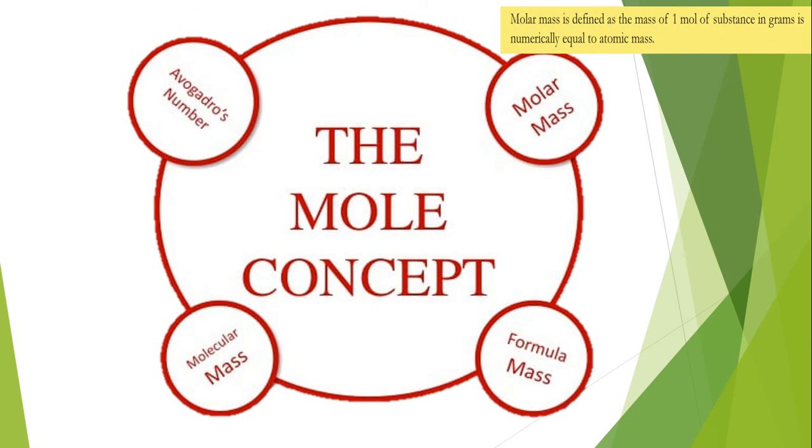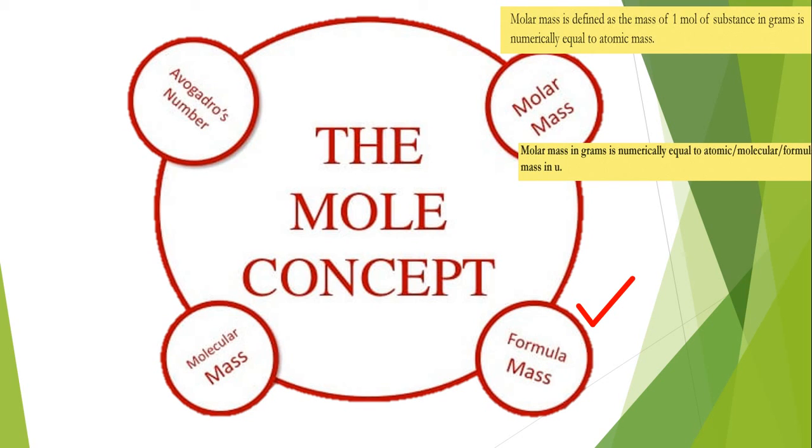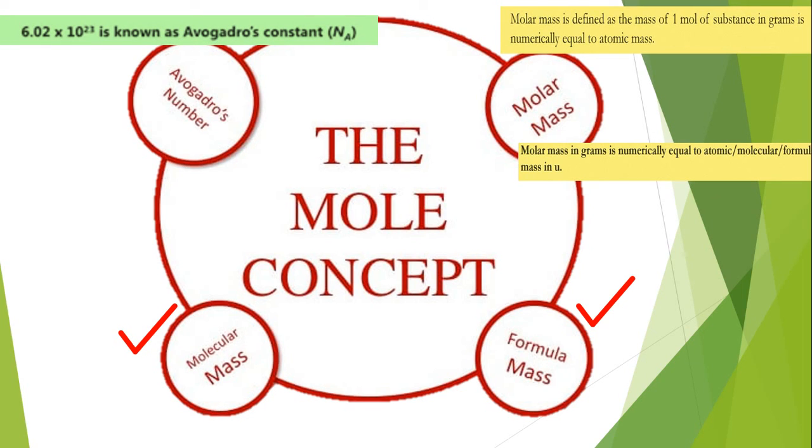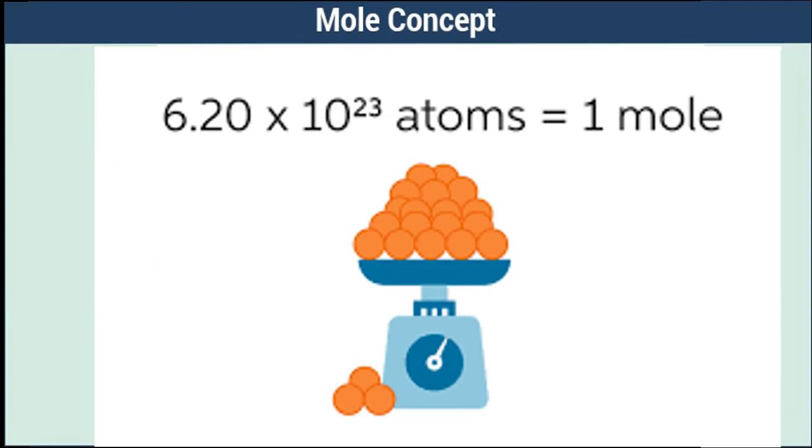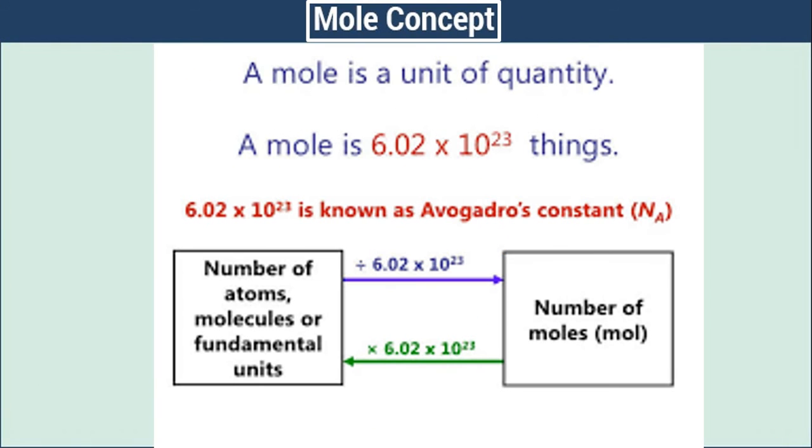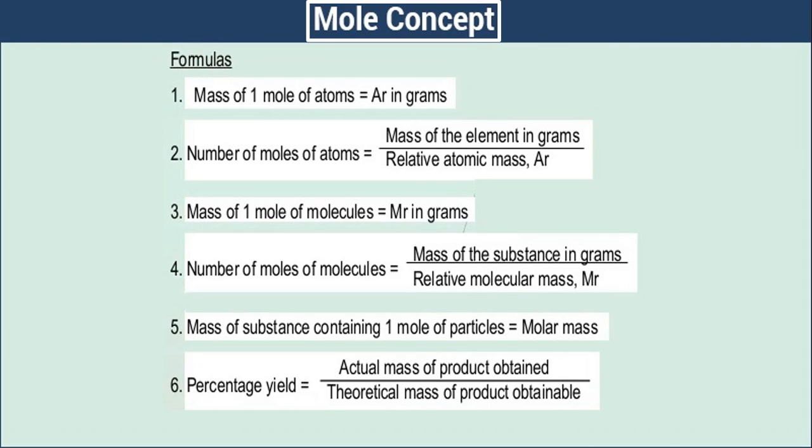Molar mass is defined as the mass of 1 mole of a substance in grams and is numerically equal to the atomic mass. Molar mass in grams is numerically equal to the atomic or molecular or formula unit mass in u. 6.022 into 10 raised to 23 is known as Avogadro's number. These are the formulas which will be helpful while solving sums.